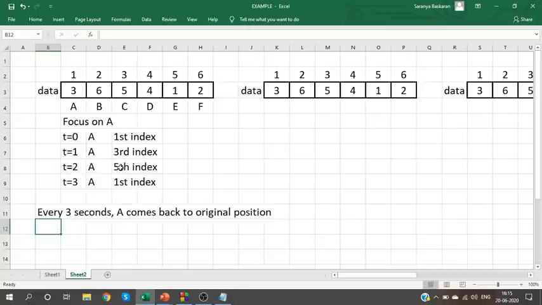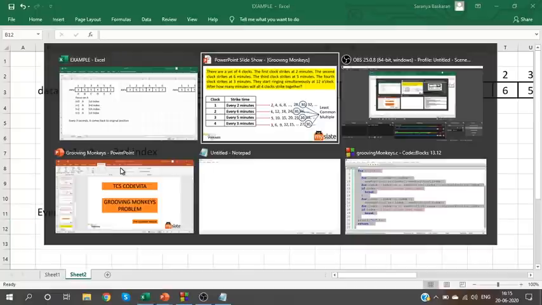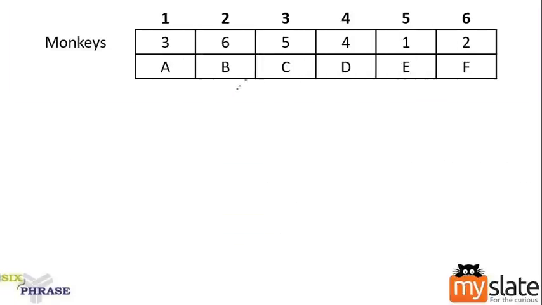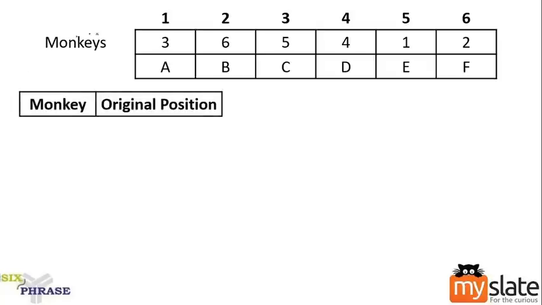So I'm going to note down the data related to the monkeys. Similar to the time problem, we are going to work on the monkeys also. This is the data we have. Now, let's note down the monkey and the original position. When will it return back to the original position? For example, A will come back to its original position after 3 seconds. A comes back to the original position every 3 steps. I'm noting down the data.